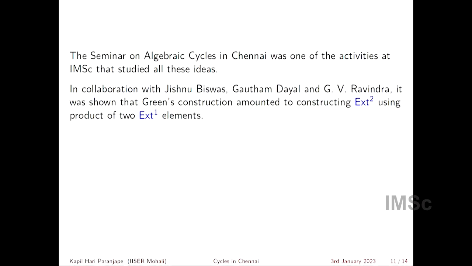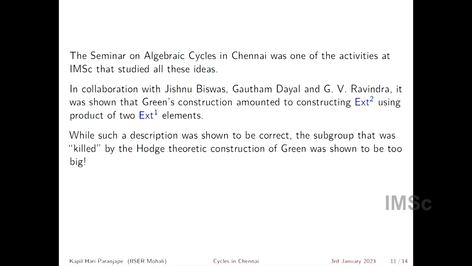So one of the things you can do in homological algebra is to see that Ext^2 can be constructed by pairing together Ext^1 elements. And so Ext^2 can be constructed using two Ext^1 elements. Now this description, there's nothing wrong with it. There is an Ext^2 element which can be constructed using Ext^1 elements.